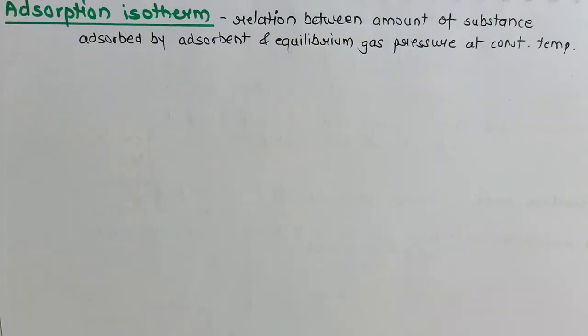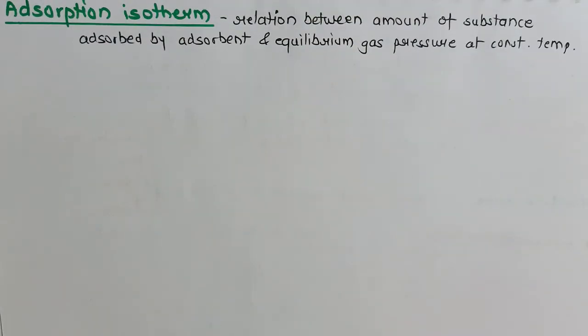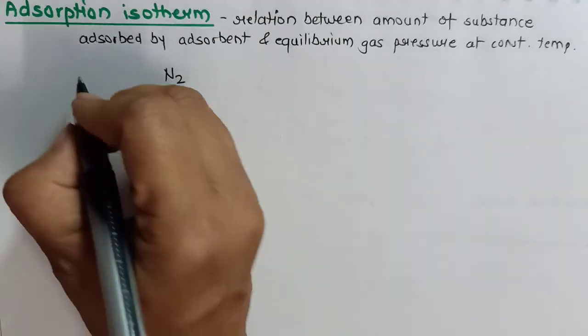Now why do we need to develop adsorption isotherm? To know how much amount of the gas will get adsorbed on the metal at a particular pressure at a particular temperature. So here I am taking the example of nitrogen gas.